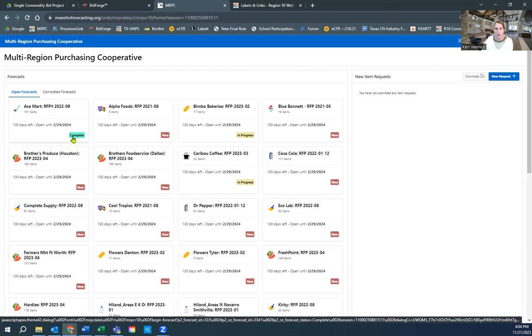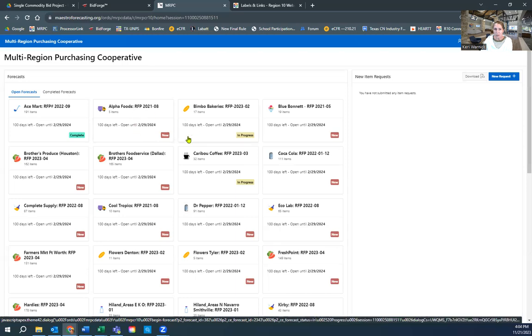So in this example, I just wanted to show you the 3 different tags that can be on any one of these cards out on the home screen. Now, I will say you want to select the vendors you're currently using if you plan to continue using them in 24-25. If there's a vendor you would like to start using, but not currently, you need to reach out to me because some of our vendors only reach a limited area of service, and it depends on where you're located. Also, if it's milk, there are specific vendors awarded to specific areas.